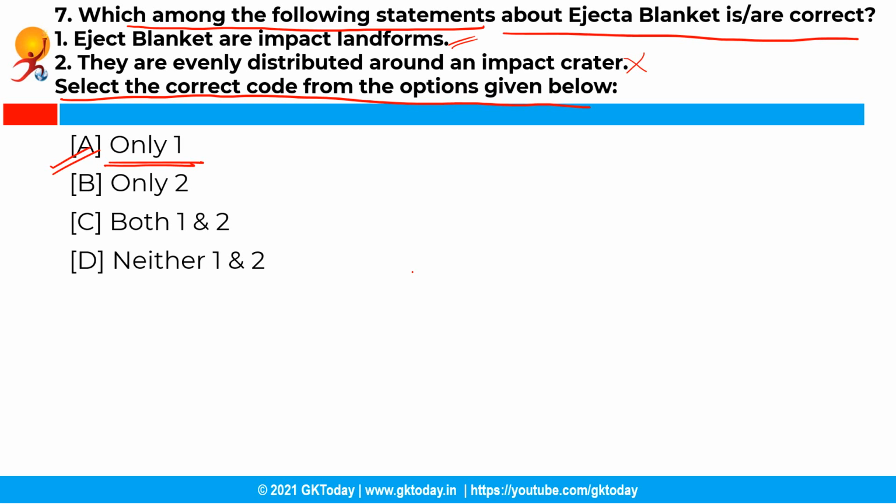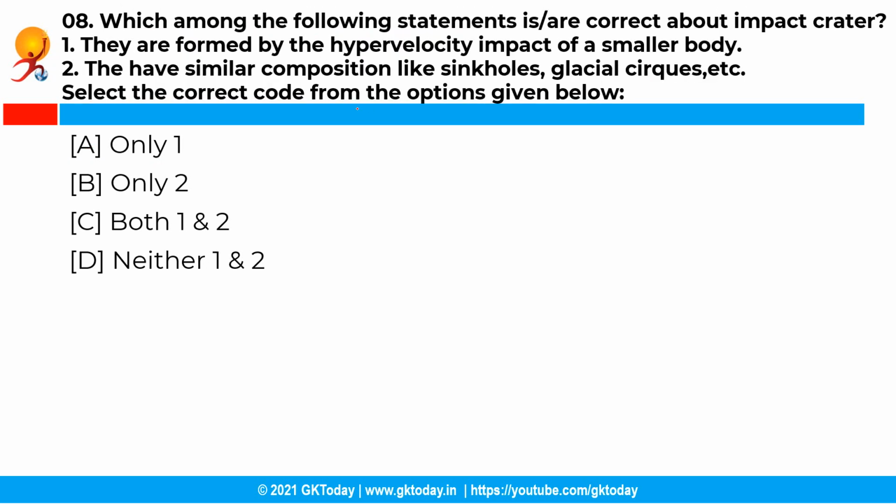Now the next question is, which among the following statements are correct about the impact crater? So you have to select the correct code from the options given below, and the correct code is option A, that is only first statement is correct. Why? See, the impact crater is a type of impact landform formed due to the collision of astronomical objects. Impact crater is a circular depression formed by the hypervelocity of impact of a smaller body, but at the same time, impact craters should not be confused with landforms like sinkholes, glacial cirques, which are different in composition and origin from that of the impact crater.